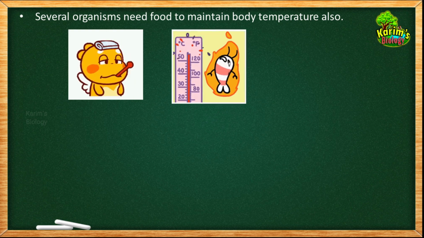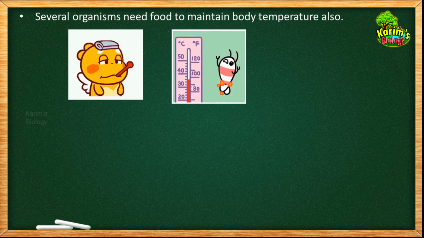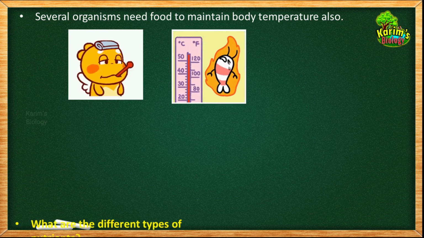And how do they manage that? They are able to do that by burning the food material. You know that when you eat food, after digestion it enters into the cells. Within the cells, in the mitochondria, the food will be burnt. When the food is burnt, most of the energy present in the food will be fixed in the form of ATP, whereas a small amount of energy will be lost in the form of heat. That heat energy released in the process of respiration will be used to keep your body warm. So this is how some organisms need food to maintain body temperature also.